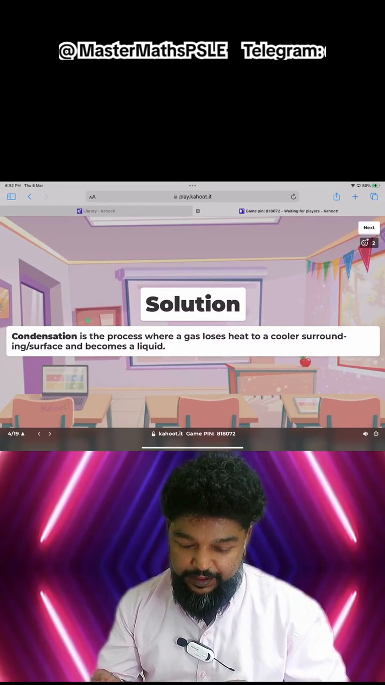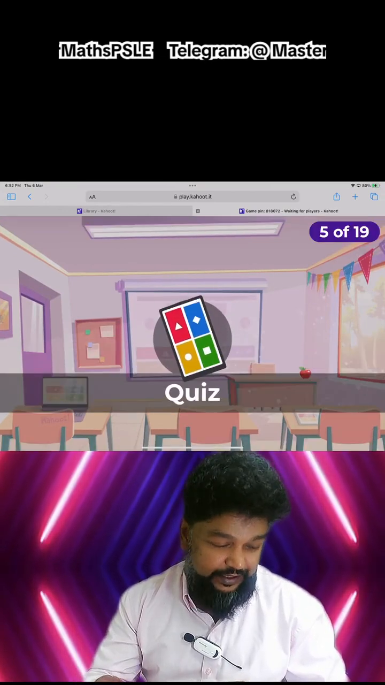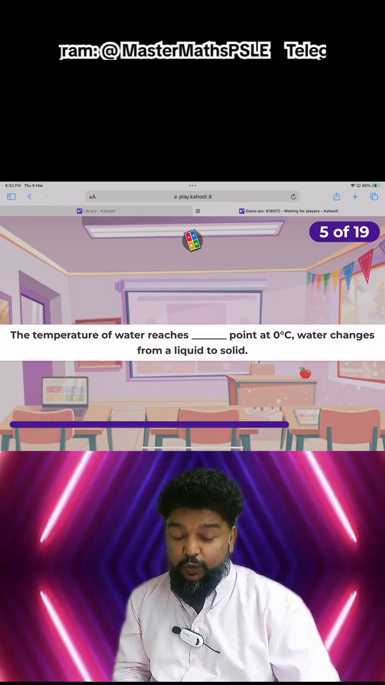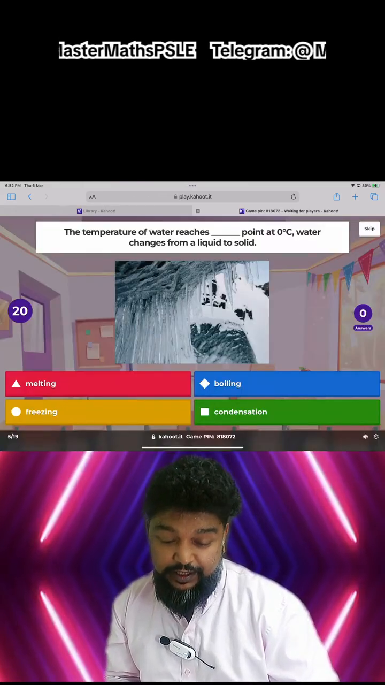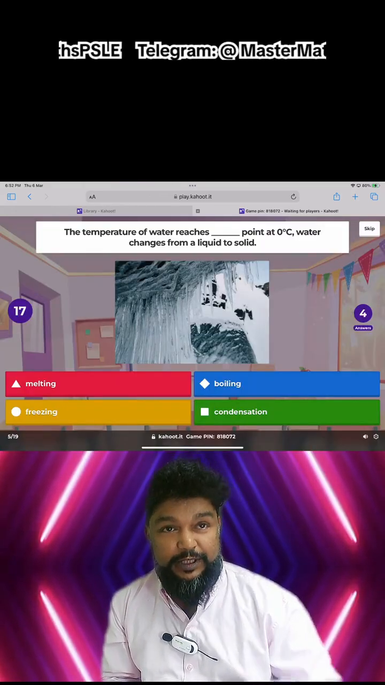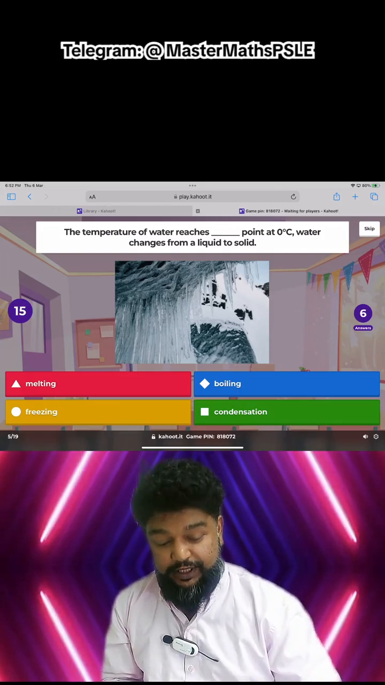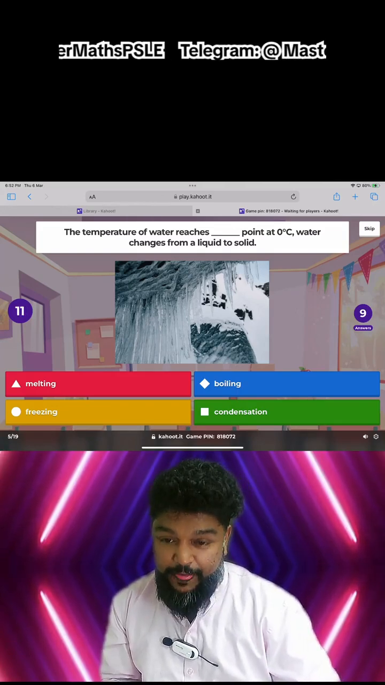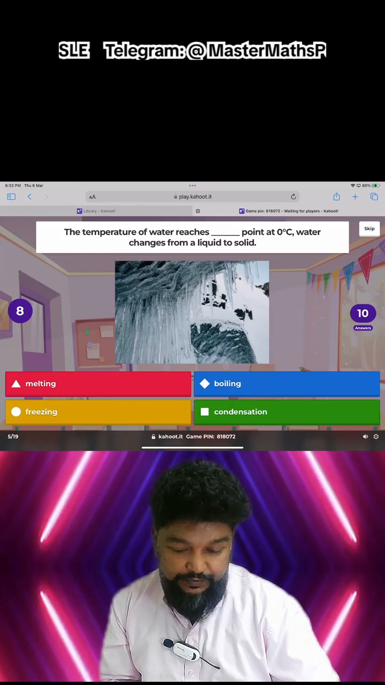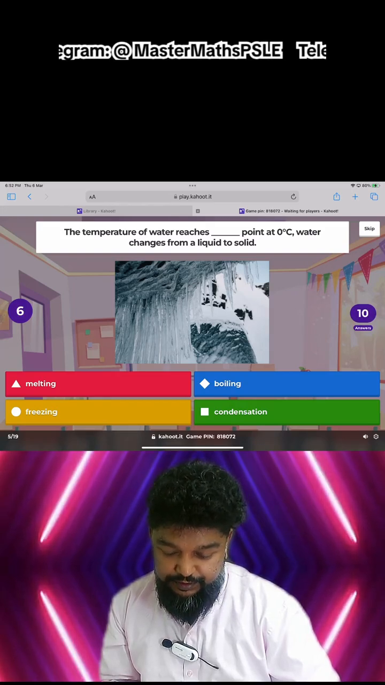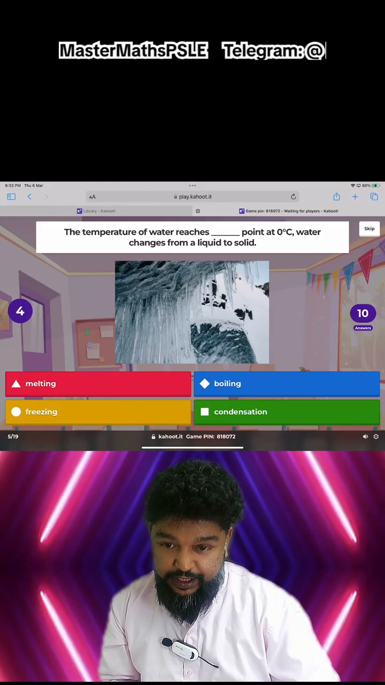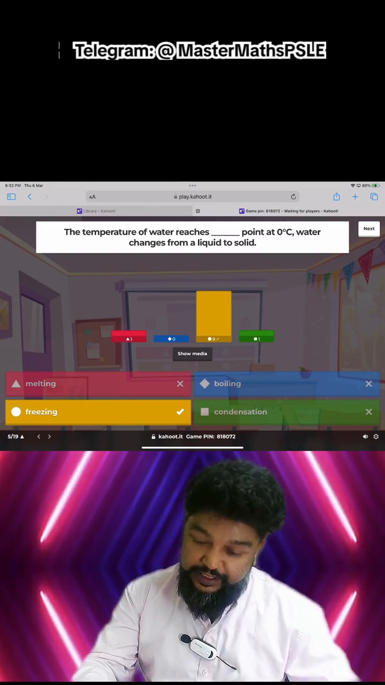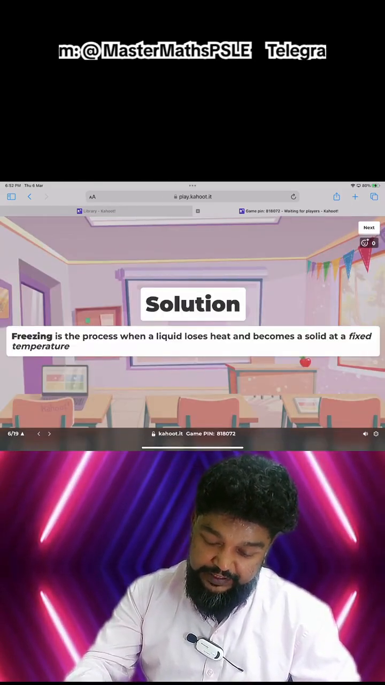Right. Good. This is condensation. Okay. Next question. The temperature of water reaches something and water becomes from liquid to a solid, which means water becoming ice. What do you think that process is called? Water becoming ice. Cool. Right. Okay. Nice. It's not melting. Remember, melting is the opposite of this. This is freezing. Okay, good. All of us get this.